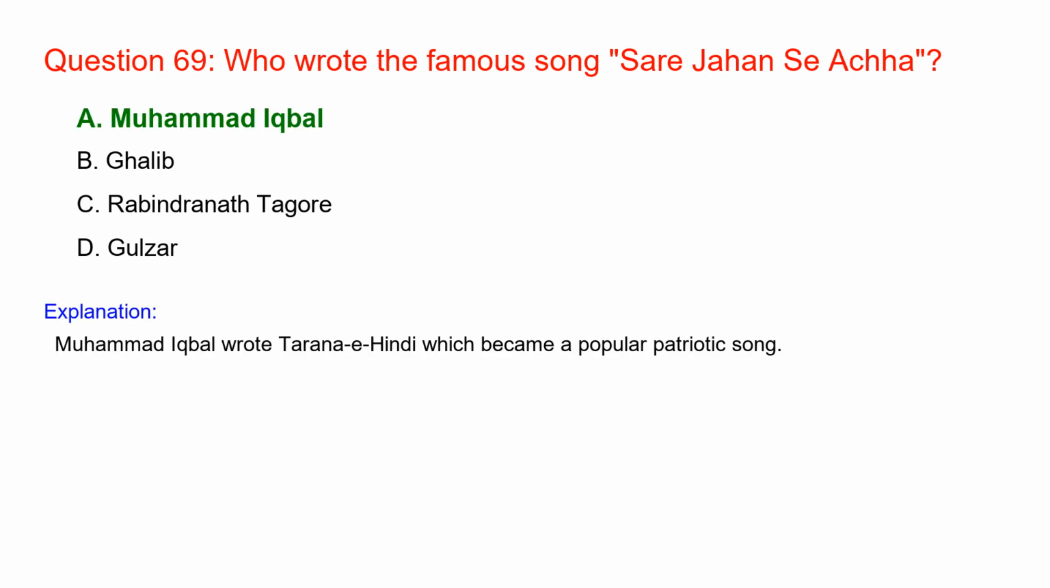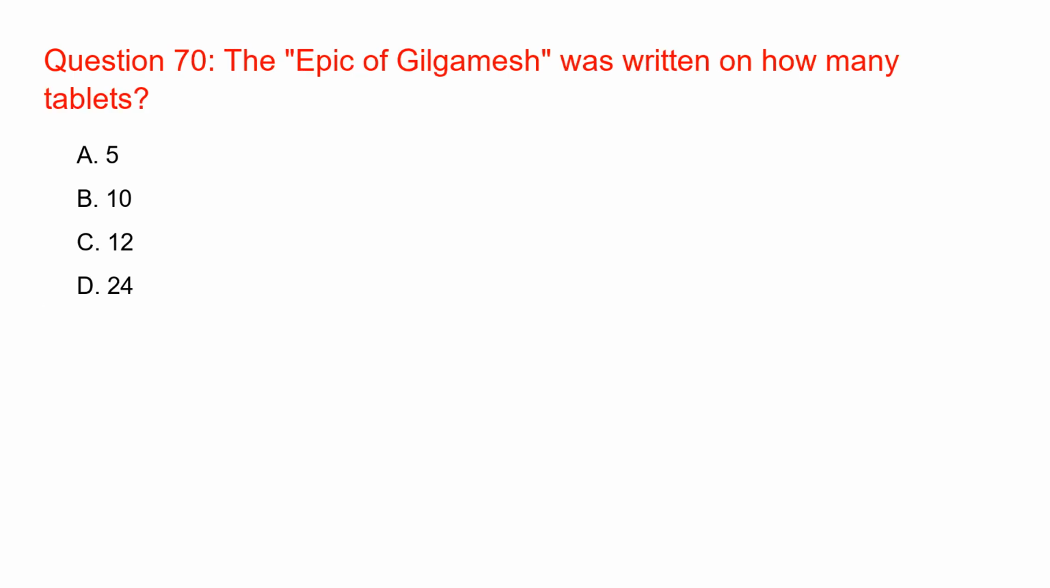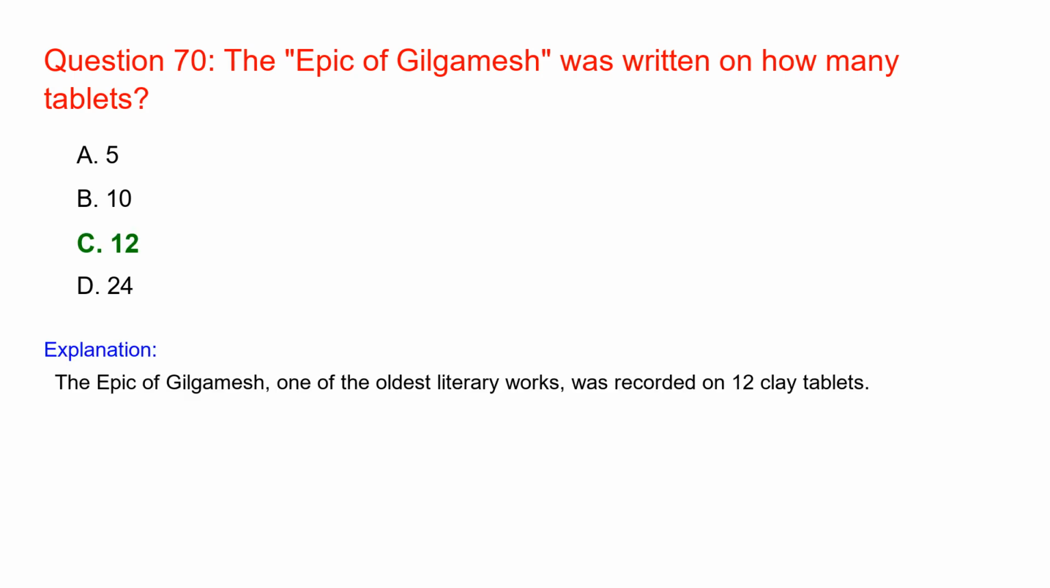Muhammad Iqbal wrote Taranai Hindi, which became a popular patriotic song. The Epic of Gilgamesh was written on how many tablets? 12. The Epic of Gilgamesh, one of the oldest literary works, was recorded on 12 clay tablets.